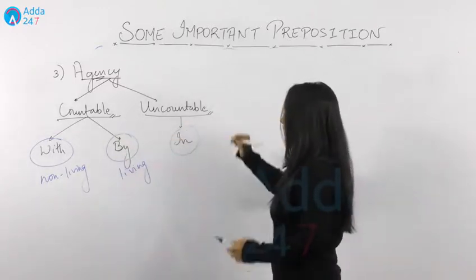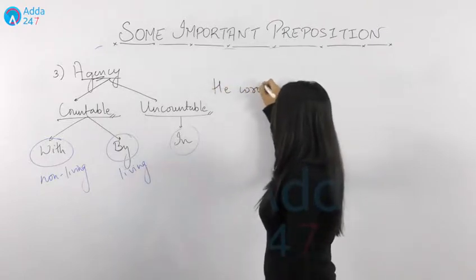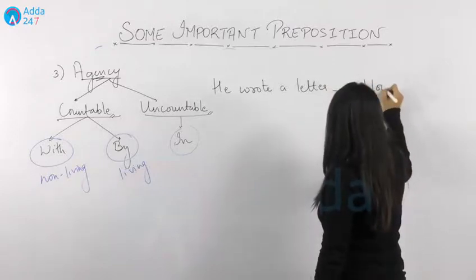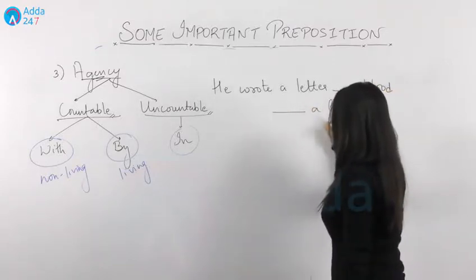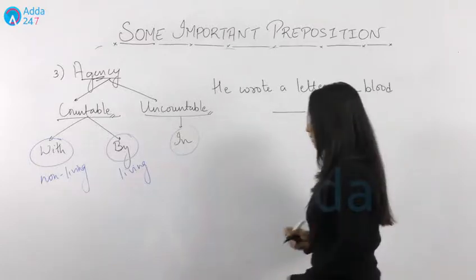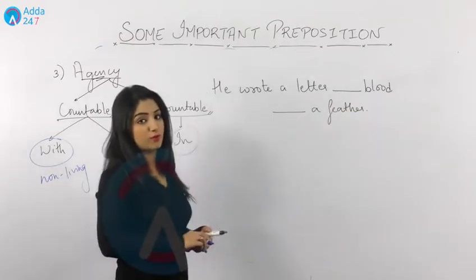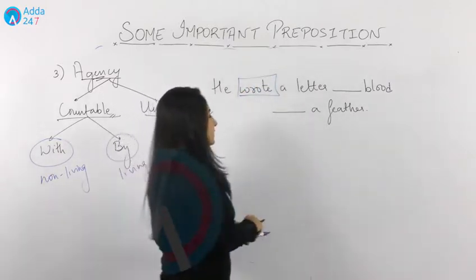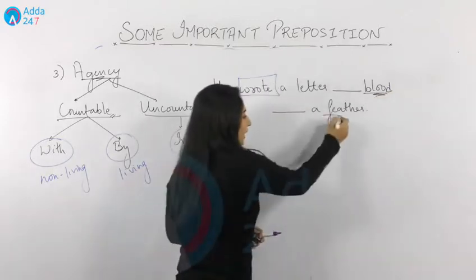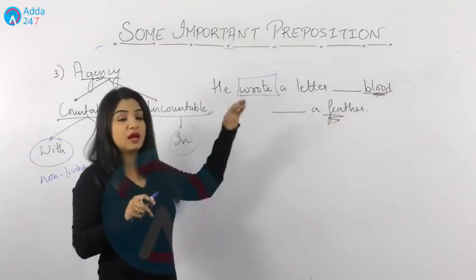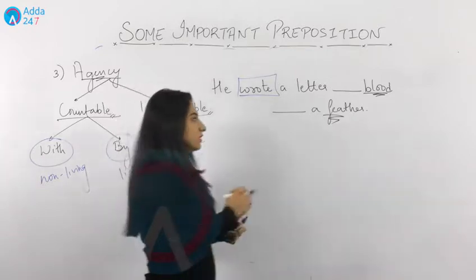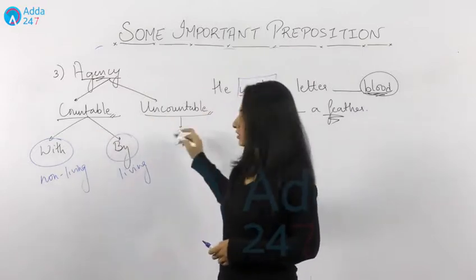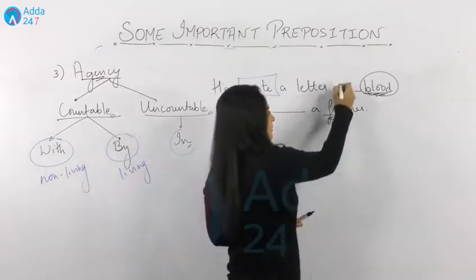For example, if I say, he wrote a letter dash blood dash a feather. Now here you can see a task was performed. What is the task? He wrote a letter. And how did he write it? He wrote it dash blood and dash a feather. With the help of blood and feather, he wrote a letter. Now can you see blood is mentioned here, and blood is countable or uncountable? It's uncountable. So we'll write "in" with blood, right?